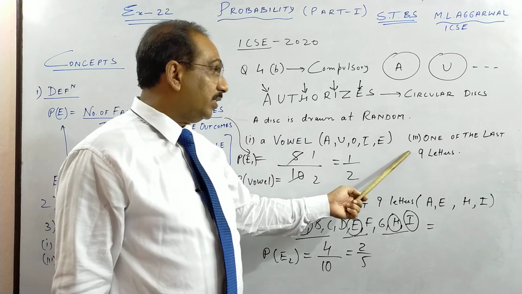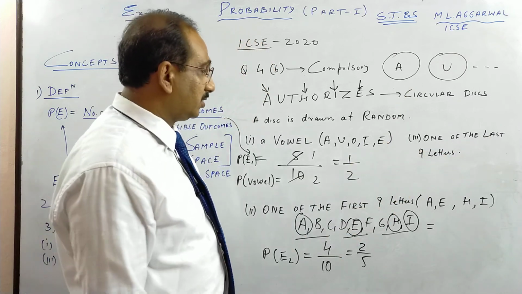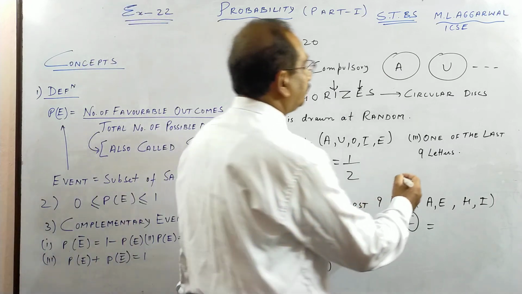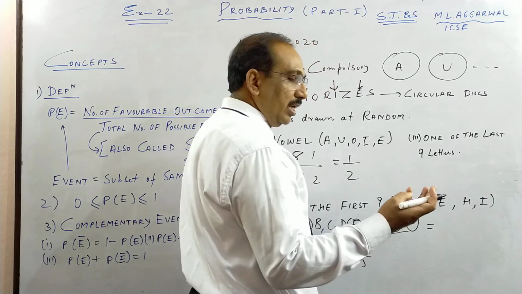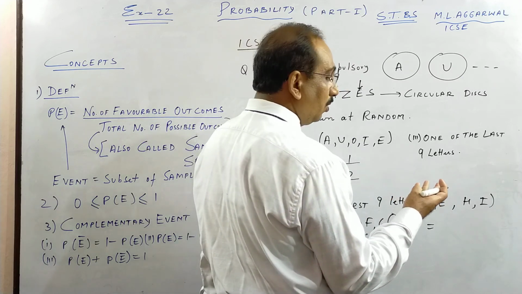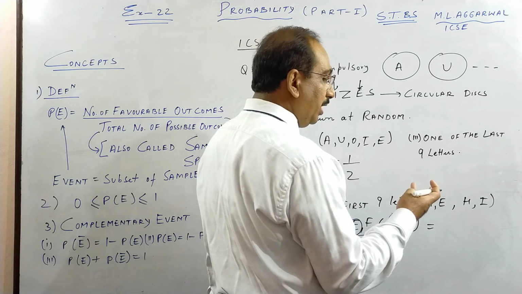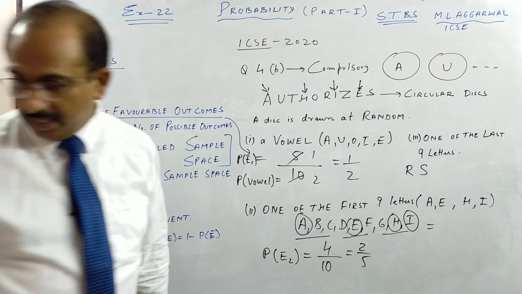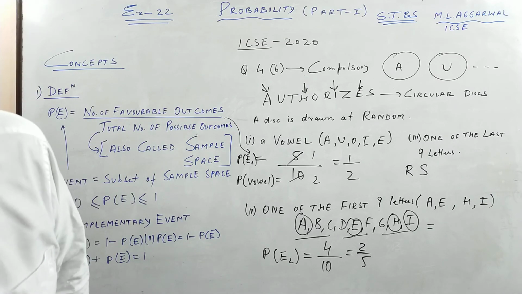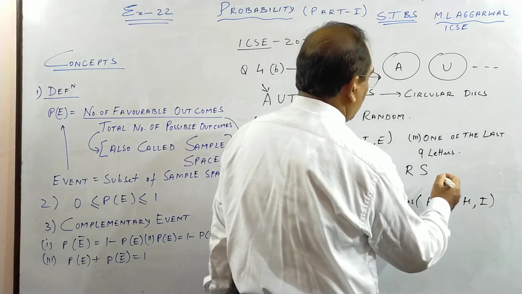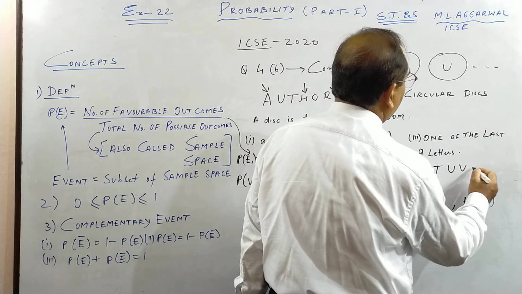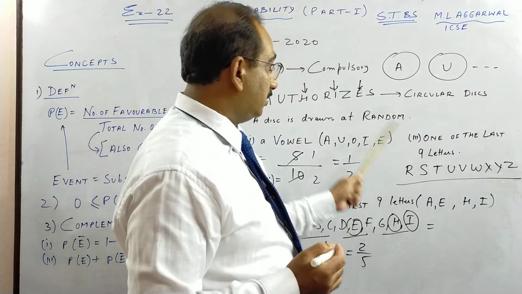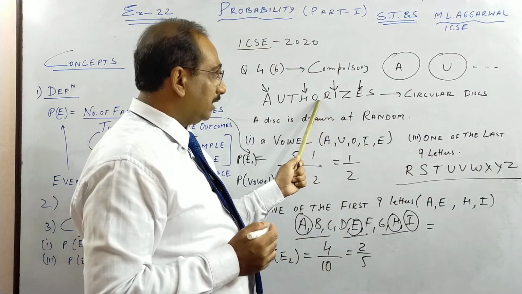Next, another very interesting question. One of the last 9 letters. So the last 9 letters, if you start counting, N is 14, O is 15, L, M, N, O, P, Q, R. Maybe we'll start with R. You can check that we start with R. R, S, T, U, V, W, X, Y, Z. These are the last 9 letters. See how many are there in the word authorizes.